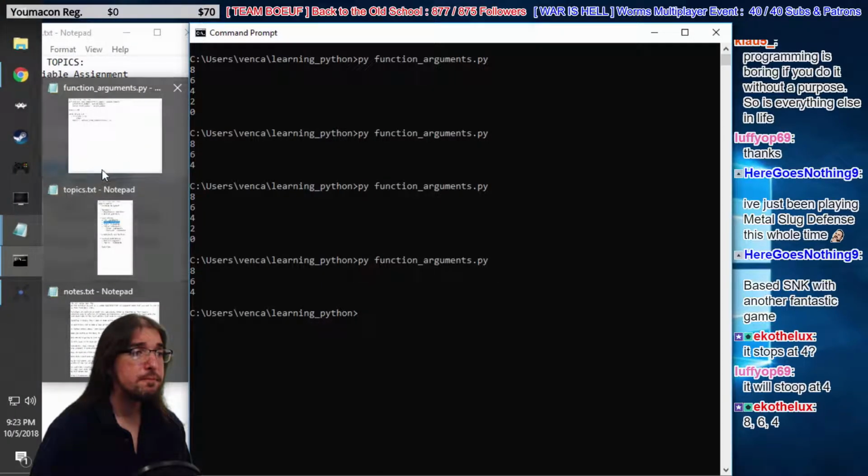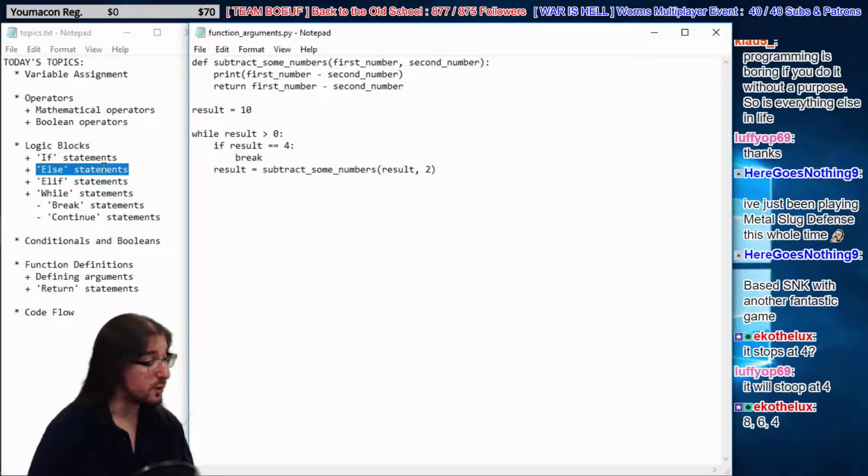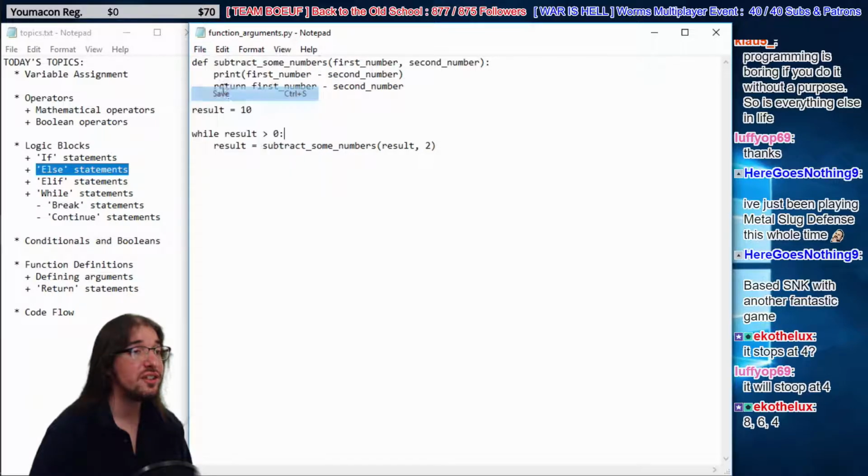But there's another cool thing we can do as well. We have a continue statement. Break means end the loop. So let's actually go down here. I'm going to do a quick example for you guys. I'm going to get rid of this code here. And we're going to actually print off a message when the loop is over.